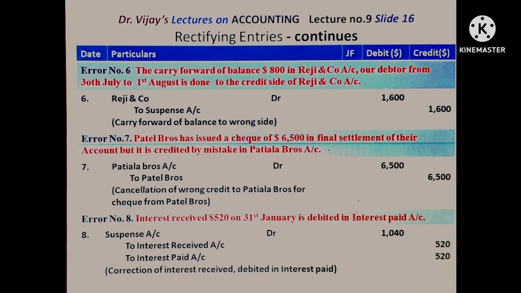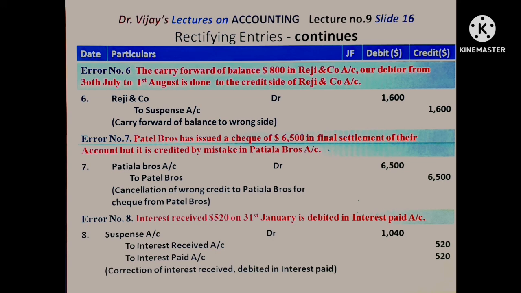Here he is given credit by mistake. That credit should be cancelled. For that, he should be given a debit for $800. And a further actual $800 debit he should get. So, Reggie & Company debtor to suspense account $1,600. Carry forward of balance to wrong side corrected.